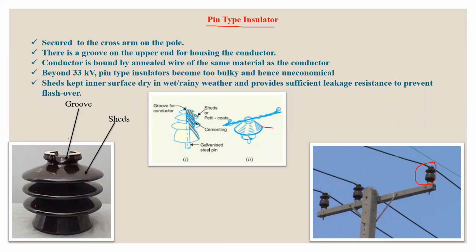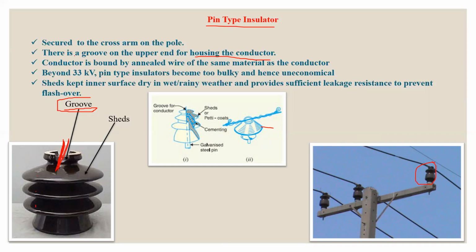The upper end of the pin type insulator consists of a groove, and this groove is here for the housing of the conductor. Conductor material is fixed in this groove. The overhead line conductor is fixed in this groove.